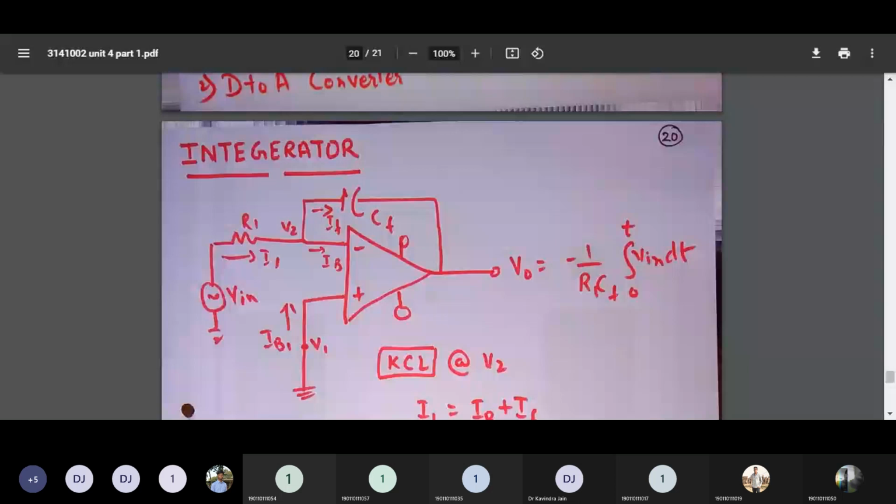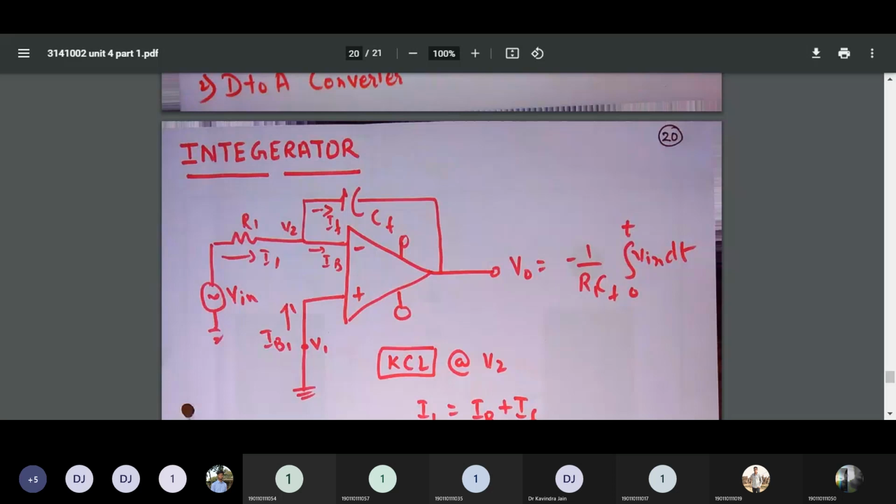Now, as you can see, we have V in, that is my input voltage supply, supplying the input voltage to R1. There is a current flowing there that is represented by I1. At node V2, the input bias current is going to pin number 2, and at pin number 3 input bias current IB1 is going. There is node V1 also. We know that the input impedance is very, very high in case of an operational amplifier. The feedback part, that is the capacitor CF, has a flow of current known as IF.